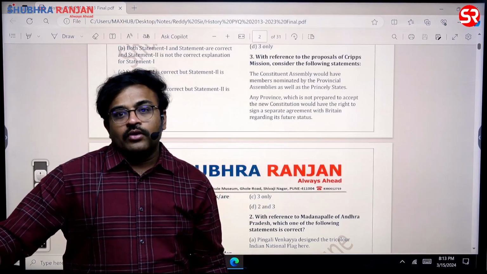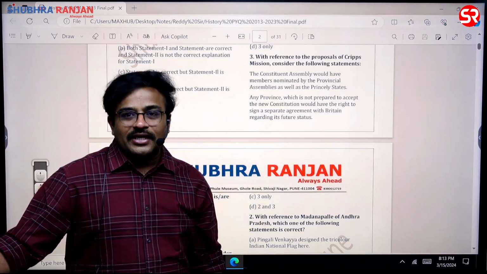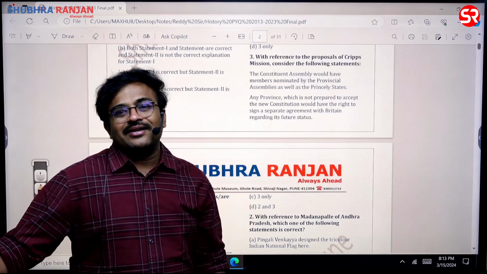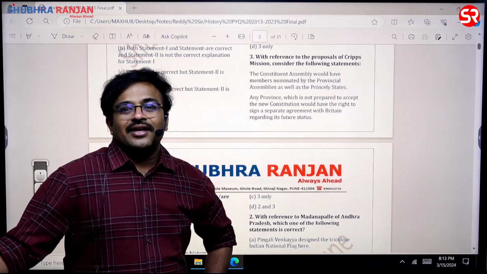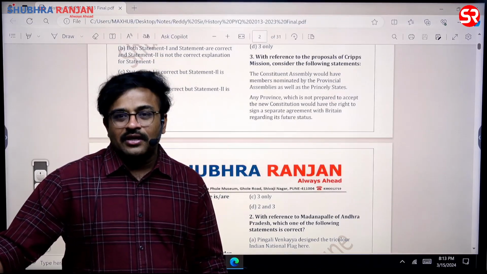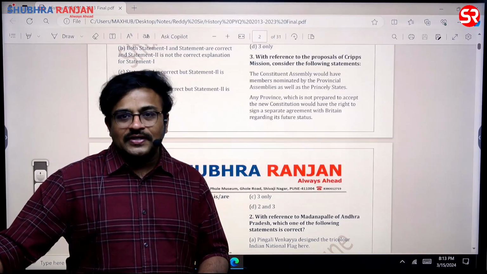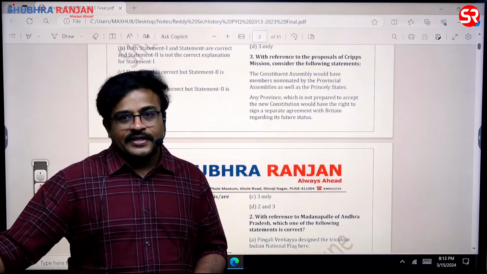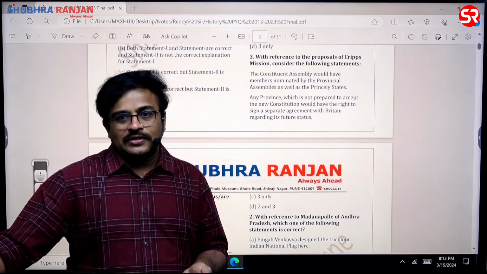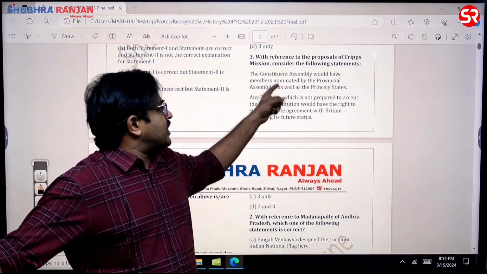In fact, the British were already conducting elections. Why will they send the nominees of the provincial states to the Constituent Assembly? Very simple logic. They said elected members from provinces and nominated members from princely states. That has been their standard proposal, sir. So because of this, the first statement is wrong.